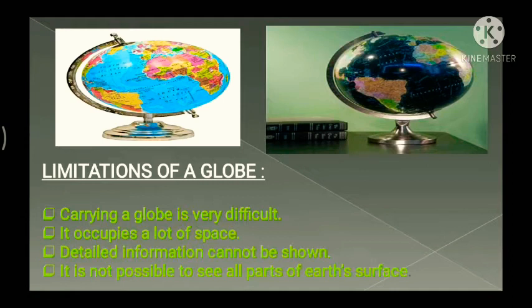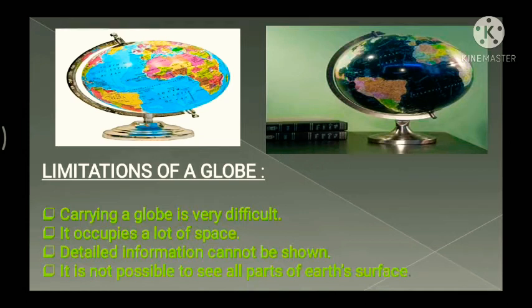It's not easy. Thirdly, detailed information cannot be shown on a globe. Now you see, children, if you move the globe, you will see only the continents and the oceans and names of the countries, as given there. So detailed information we cannot see on a globe. Just the outer portion of it, the boundaries and areas that we can see. That's it, nothing much more than that.